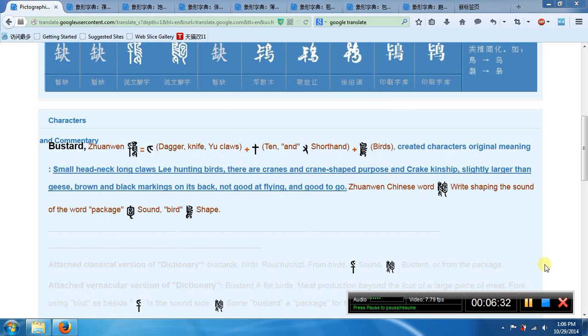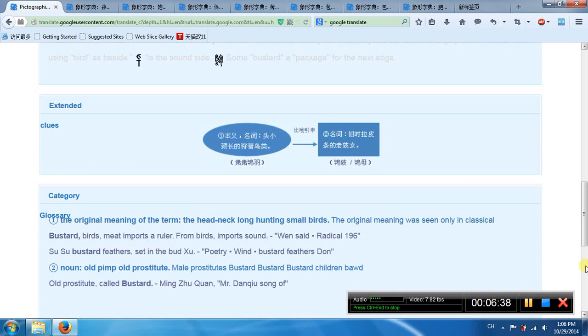This bird can fly, but it can't walk. The meaning is a long-necked, small hunting bird. The second meaning means an old pimp, old prostitute.